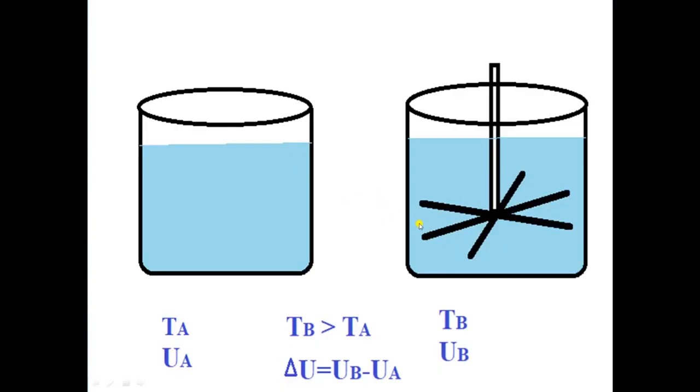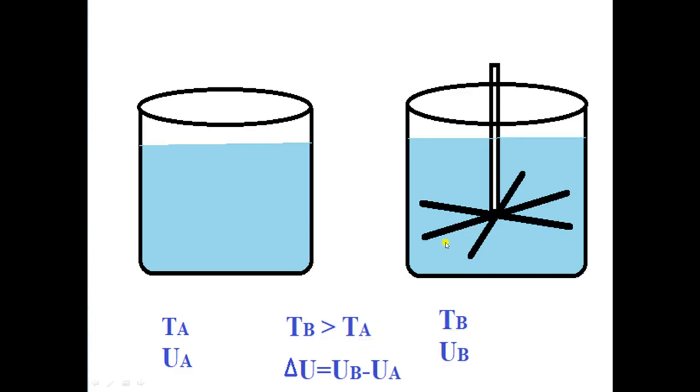Here you can see in the diagram that initial temperature of the water is TA. And after churning of the water, here you can see that this is the pedal machine. When it rotates, churning of water will be there, and it will increase the temperature of water. So, final temperature is TB. Now, TB is more than TA.